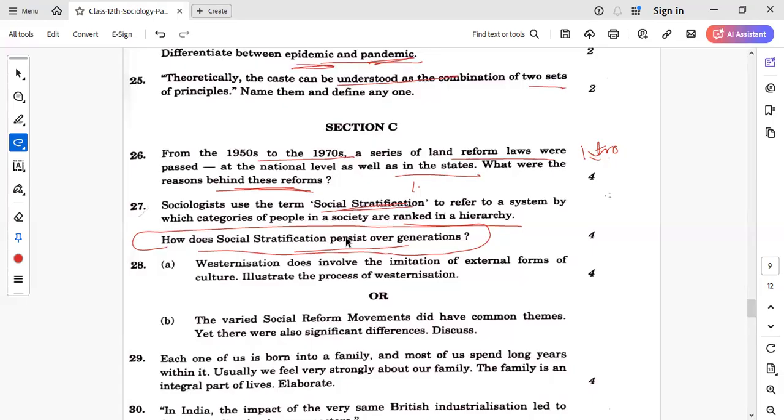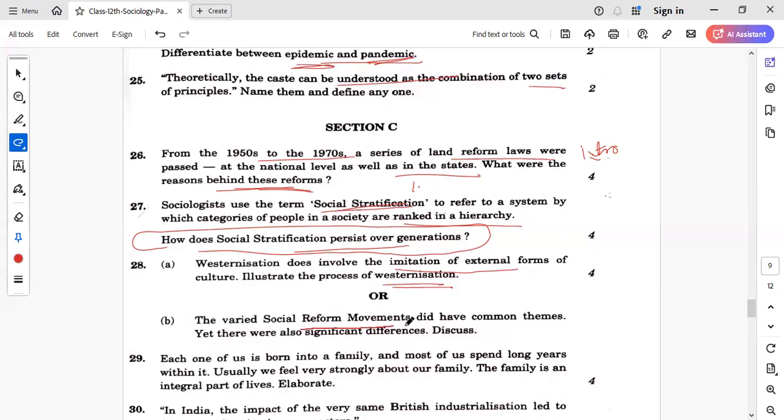So these points you can write. Next is, westernization does involve the imitation of external forms of culture. Illustrate the process of westernization. So imitation of external forms of culture could be seen in the form of food, right? That Western food people have adopted. Then you can talk about clothing, education, and household items, like sofa sets, television sets, and so on. Right, so these are the process of Western imitation of the external forms of culture.